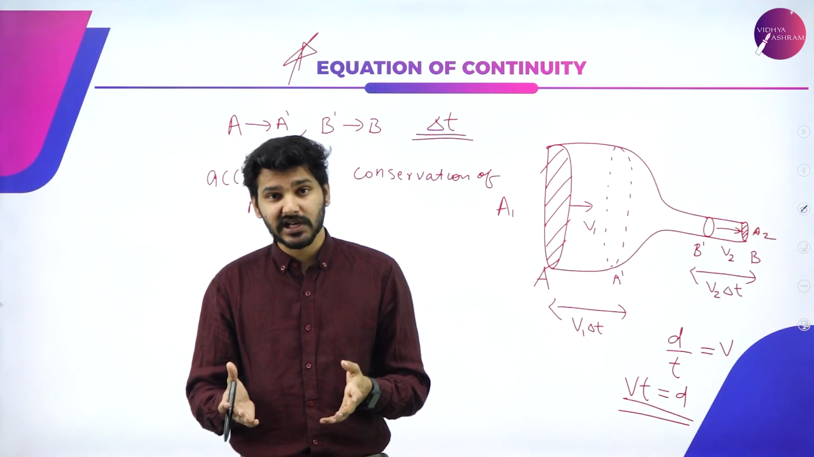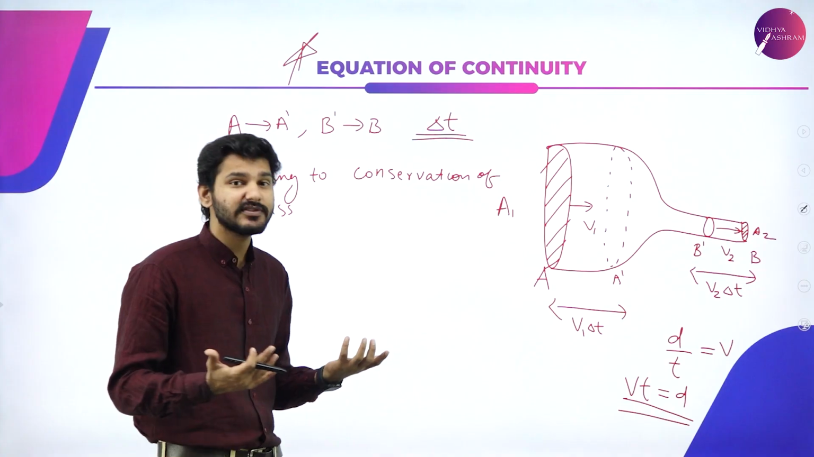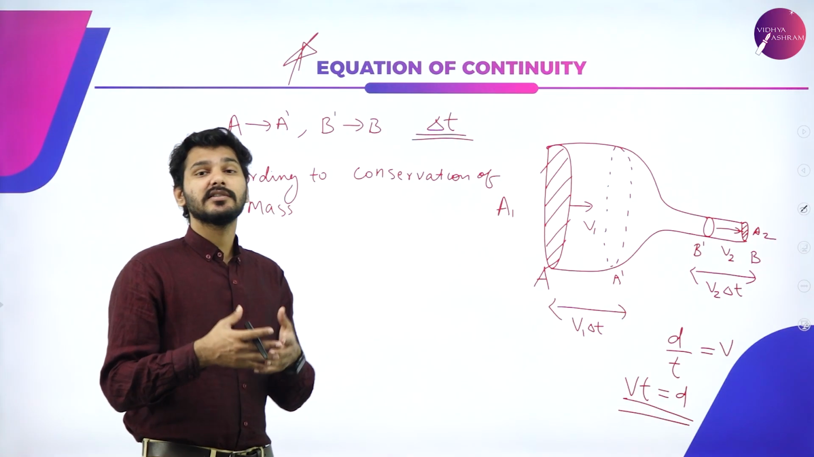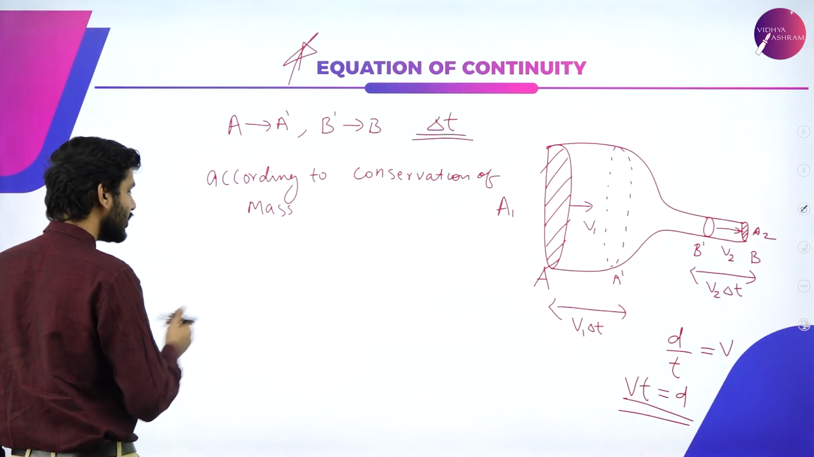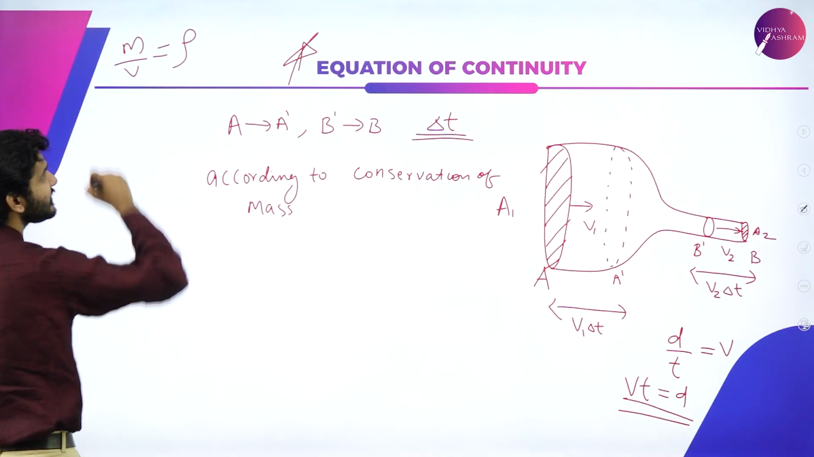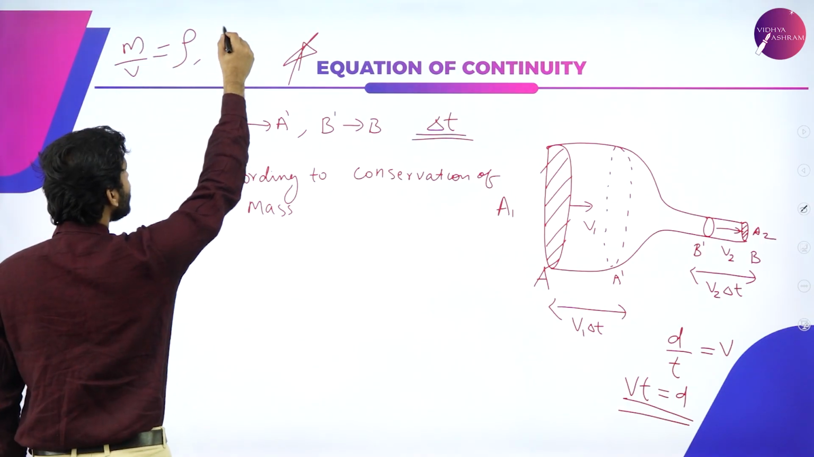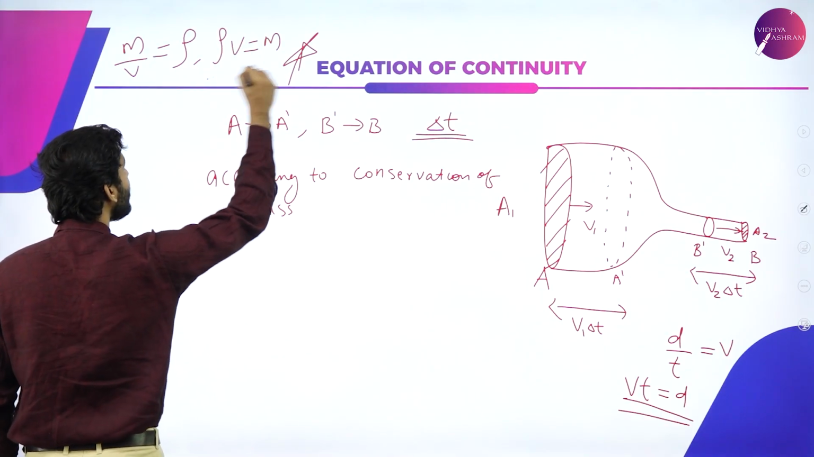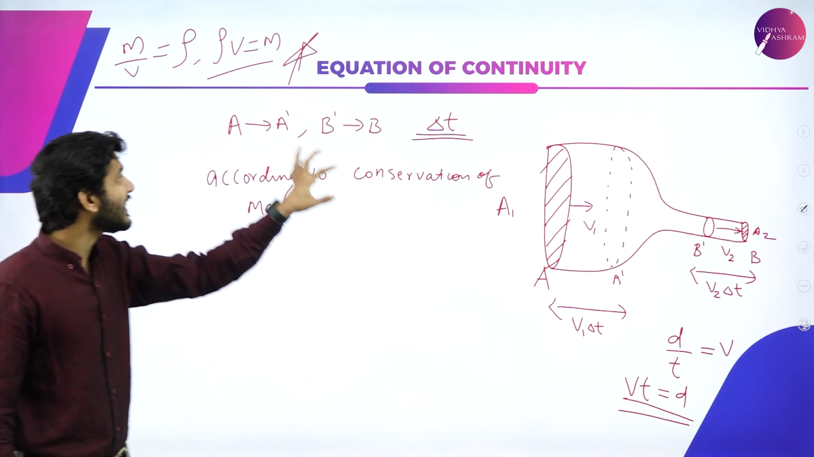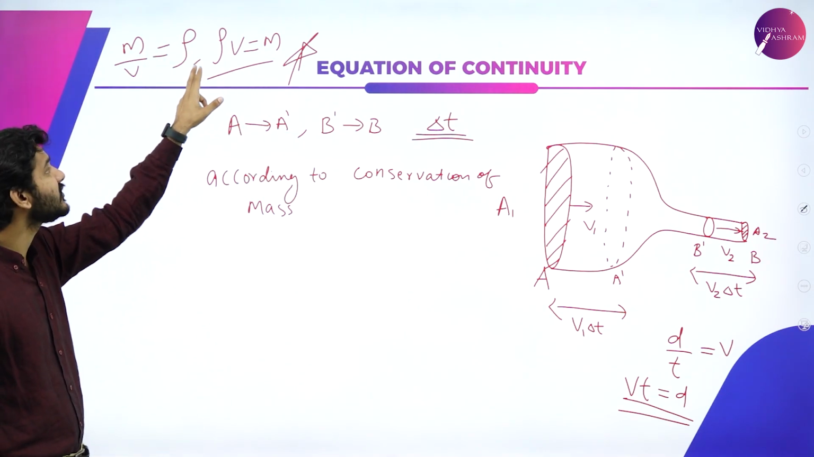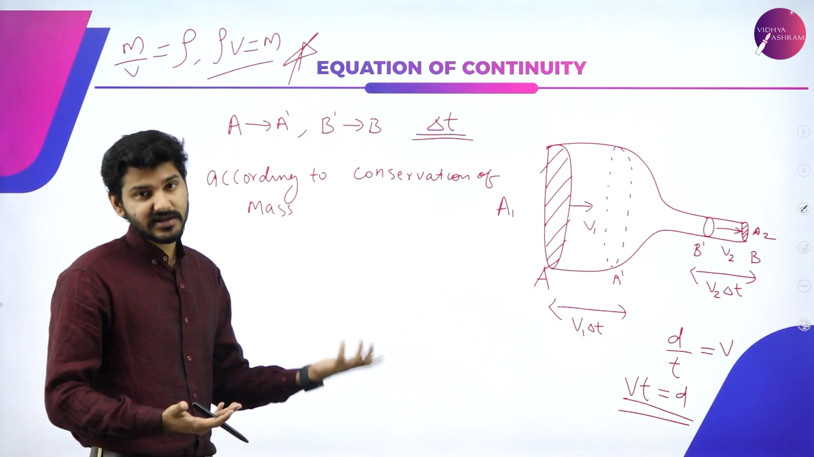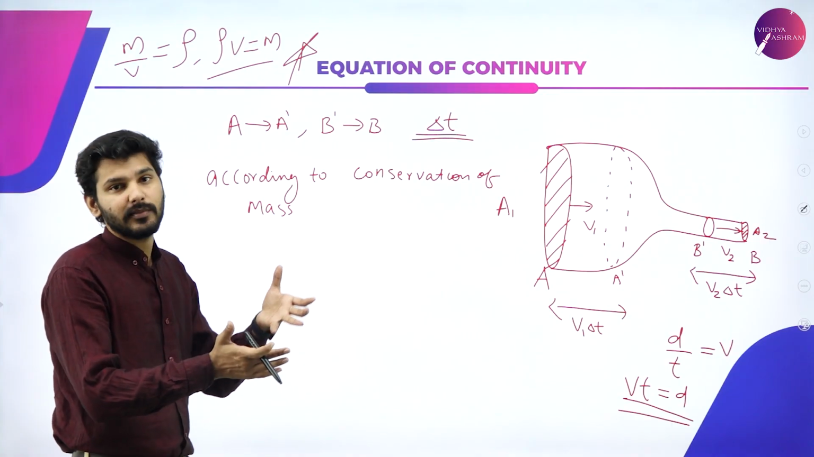So again, in this particular chapter, whenever we talk in terms of mass, we'll actually take density. We generally express fluids in terms of density. So we already know that mass by volume is equal to density, which is rho. Which means that rho V is equal to mass. So according to conservation of mass, we are going to express it in terms of density and volume. So rho times V is mathematically equal to the mass. So we can say that rho V will be substituted here.